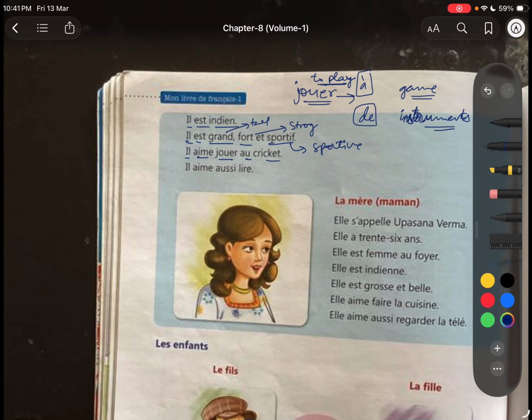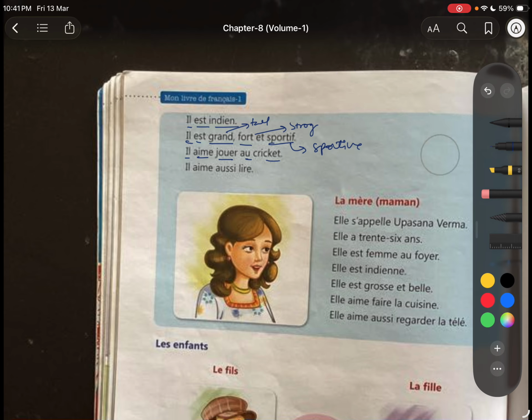These are the prepositions that are required after the verb jouer. With games we use à and with instruments we use de.